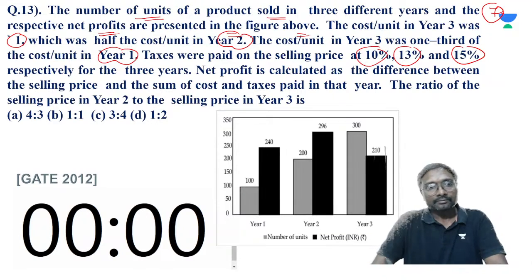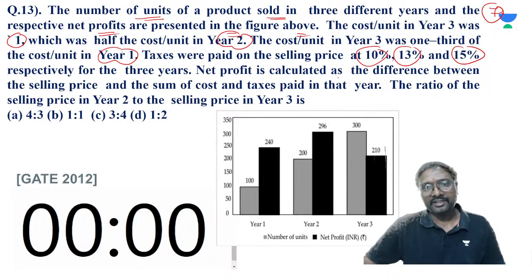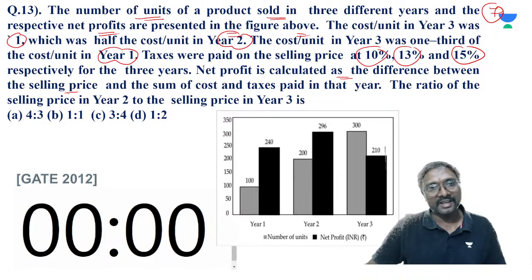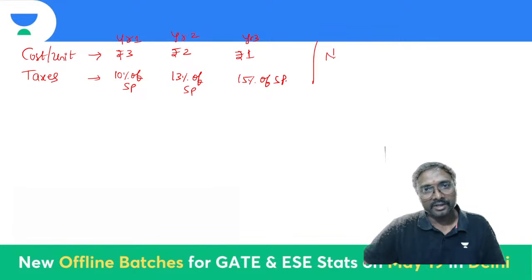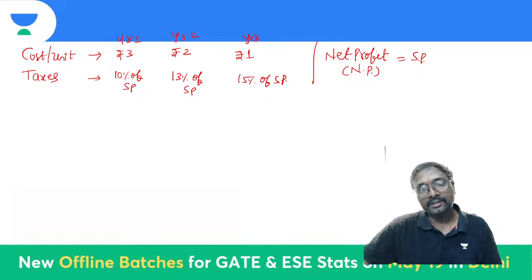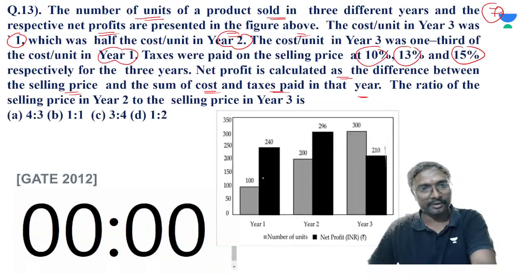And net profit is calculated as the difference between the selling price and the sum of cost and taxes paid in that year, right? So what is it you can say? What is that net profit? You just take it as NP. So what is that NP? Net profit is equal to selling price minus which one? The cost of manufacturing plus this taxes, whatever you are having, right?